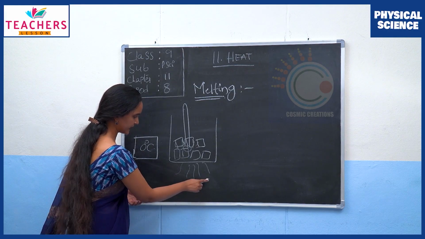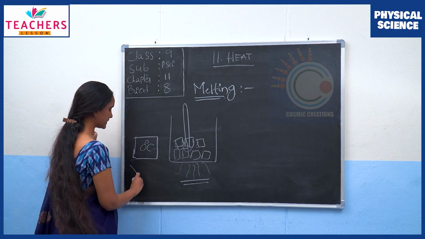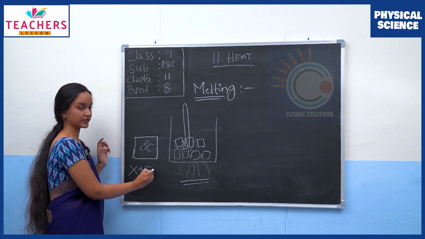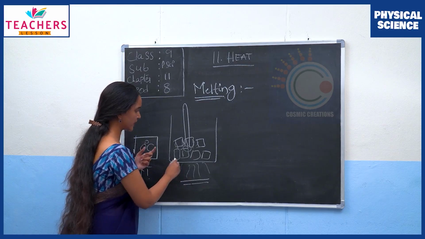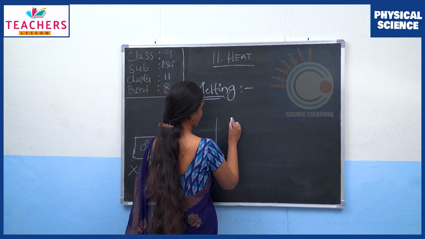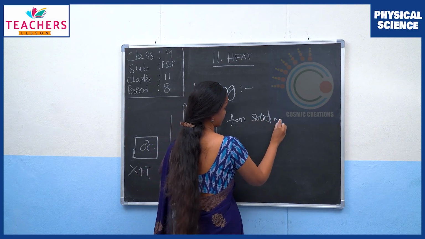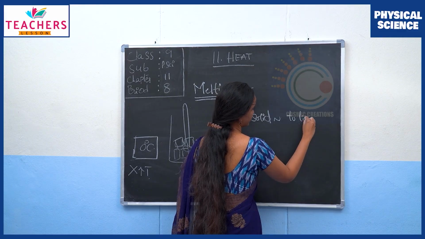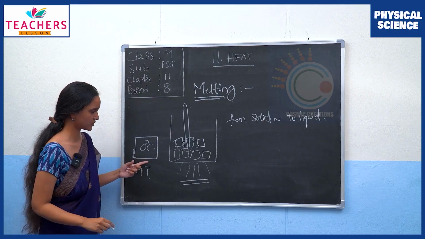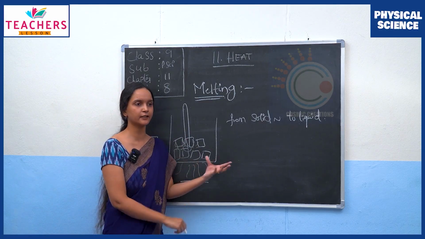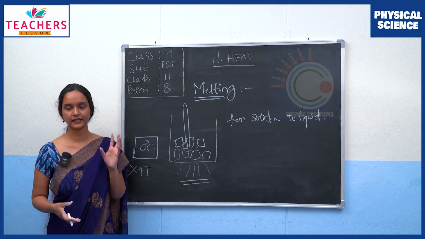Now this heat supplied is utilized not for the increase of the temperature, but this heat energy is being utilized to change the phase of water from ice, that is from solid, to liquid. So additional heat provided at 0 degrees Celsius makes these ice cubes start turning into liquid. Similar to what boiling is.